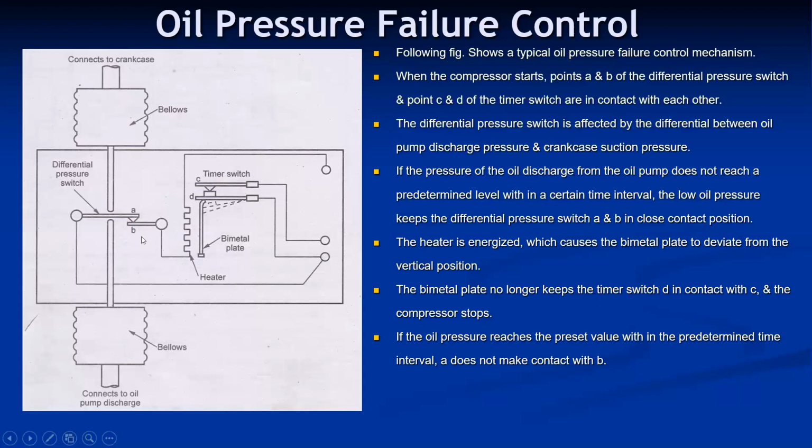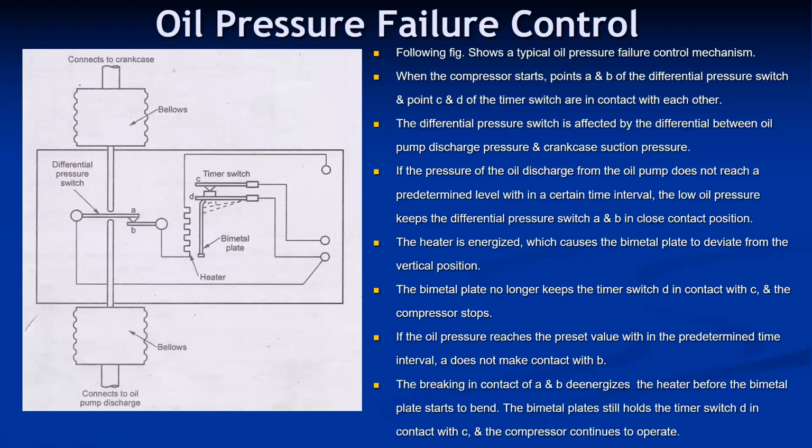If it disconnects, then it de-energizes the heater and the bimetallic plate remains in the vertical position, and C and D remain in contact with each other, and the compressor is continuously running.